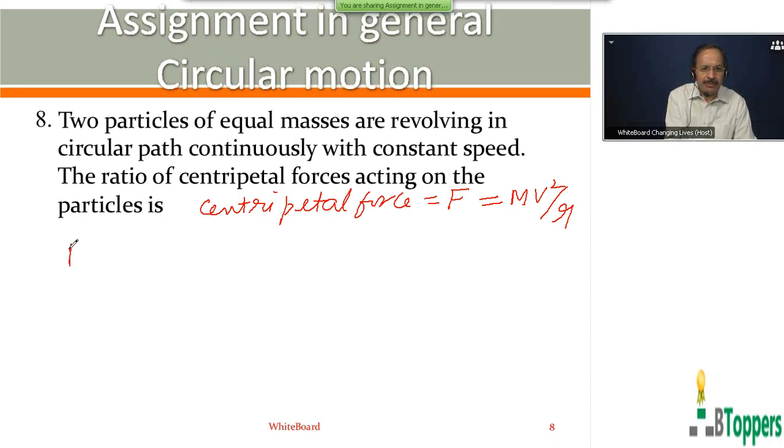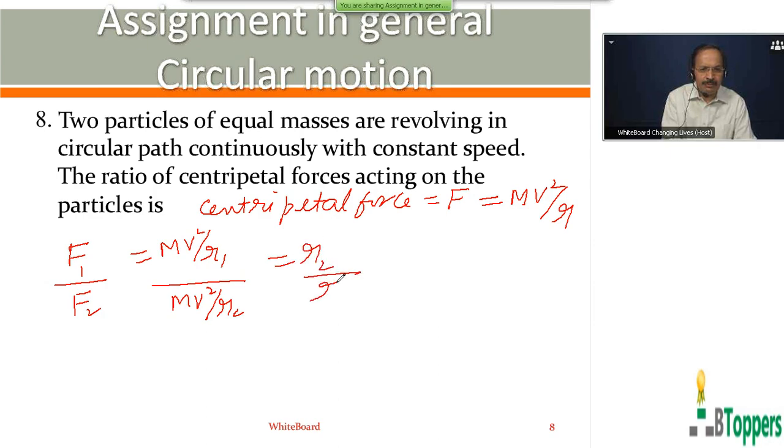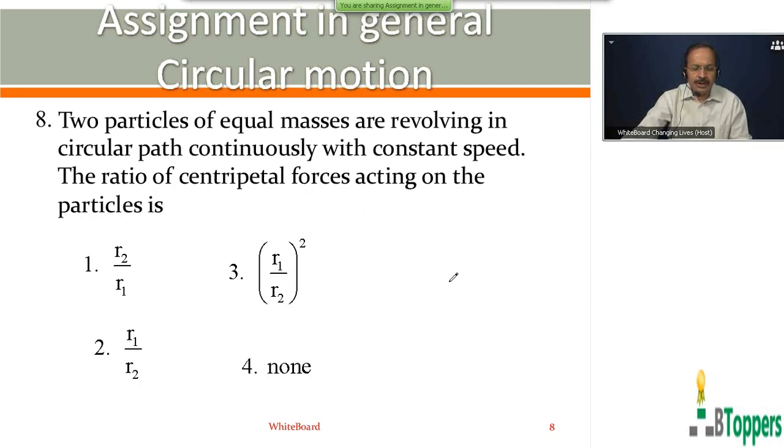Here, magnitude of centripetal force on the first mass can be written as mv square by r1. Magnitude of centripetal force on the second mass is mv square by r2. So, ratio of the magnitude of the centripetal forces acting on the two particles will be equal to inverse ratio of their radii. So, for question number 8, which I have just now discussed, first option is answer.